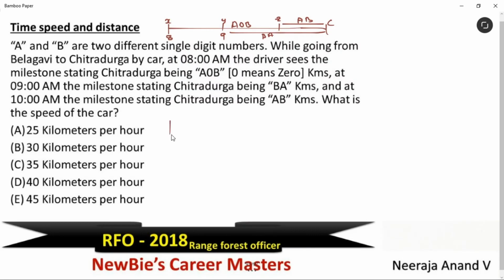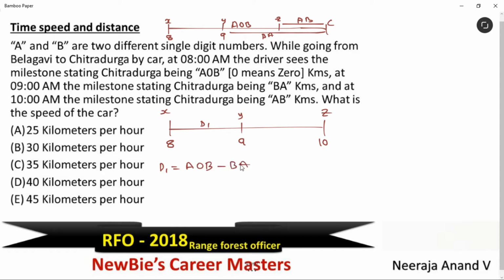Let me rewrite it. See, X, Y, Z. These 3 points are more than enough. The car is at this point around 8 am, this point around 9 am, and this point around 10 am. Am I clear? Let's find the distance between X and Y. I'll take that as D1. D1 is equal to A0B minus BA.